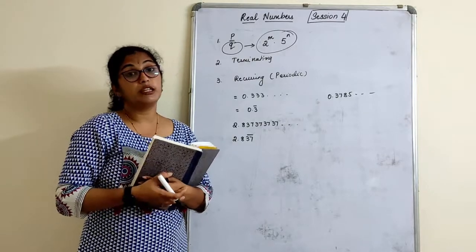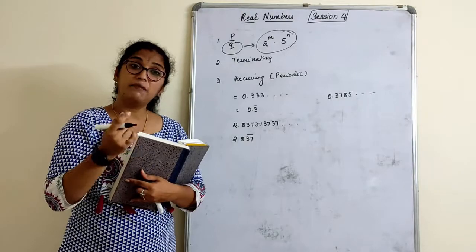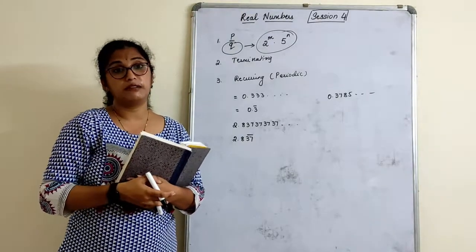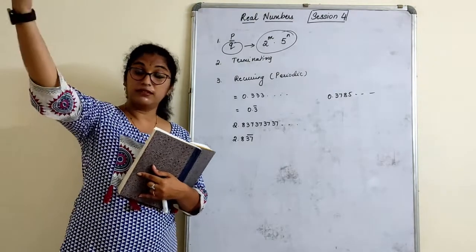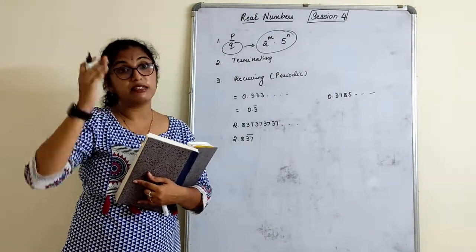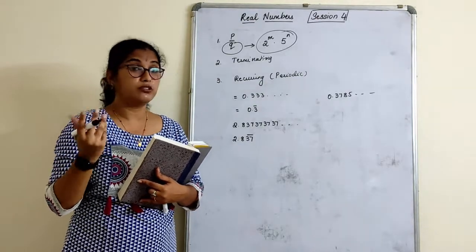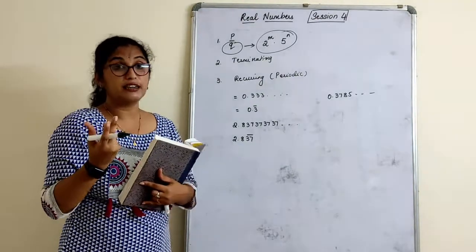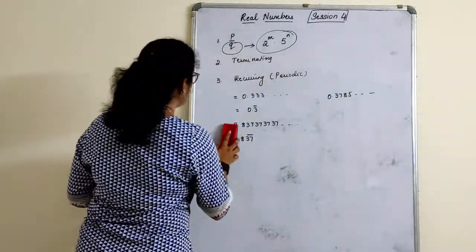These questions can usually be asked for 1 mark MCQs. Given a rational number, after how many decimals will this rational number terminate? Now you can't sit and divide. It might terminate after 8 decimals, 10 decimals. How do you know such big numbers? If you start dividing for a 1 mark question, your time has gone. There's a trick here to understand, which we will be doing. Quickly, we'll do the exercise.